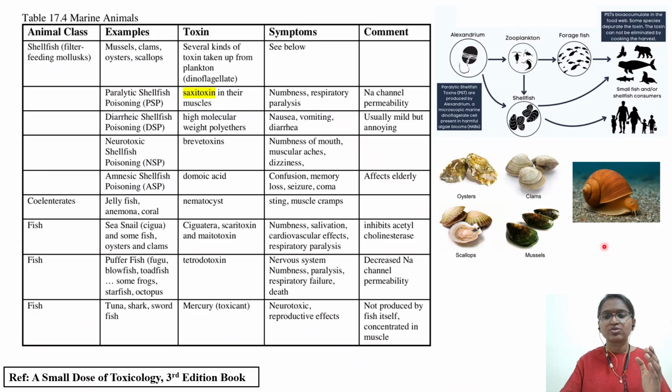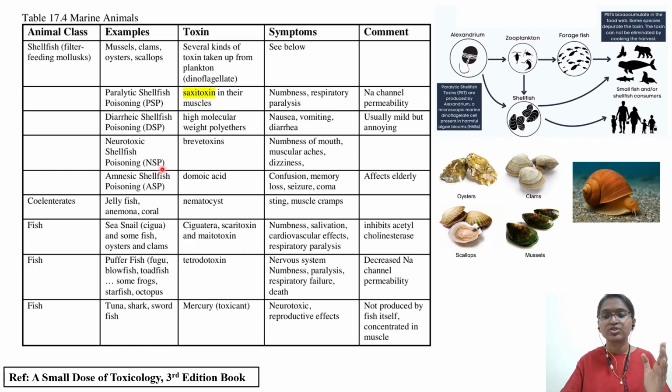Similarly, some of you who are reading this particular textbook, A Small Dose of Toxicology, third edition, in this also they have very clearly given different types of poisoning. As I told you, we have paralytic shellfish poisoning, diarrheic shellfish poisoning, and all these are caused by different types of mollusks, that is shellfish poisoning.